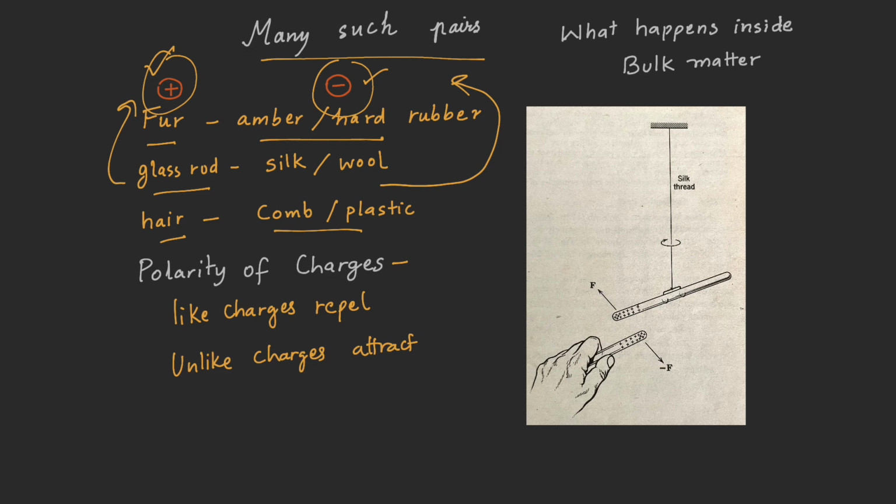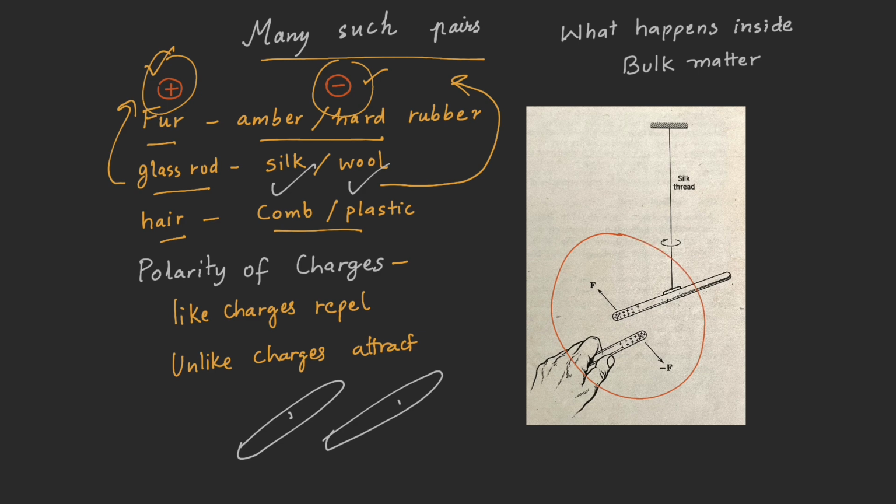And today we can say very confidently that when two glass rods are rubbed with silk or wool cloth, they get charged. Since they get a similar kind of charge, when they are brought close, they repel each other, as you can see in the picture.